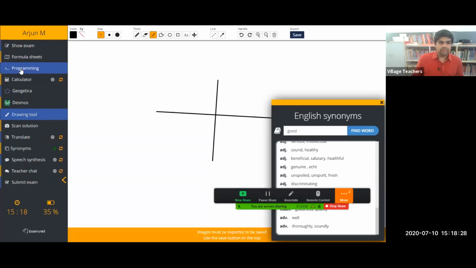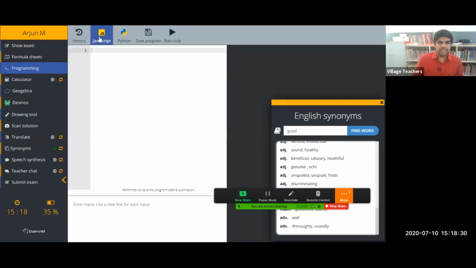Coming back to programming, when you click there, you can see JavaScript and Python code is there. So you can just run the program. Print of hello, I'm making a mistake here, and run this program. It will throw an error. So we can correct it and run the program. So it is a success.